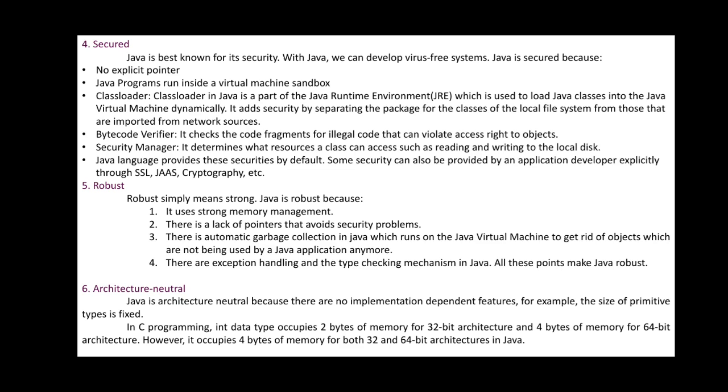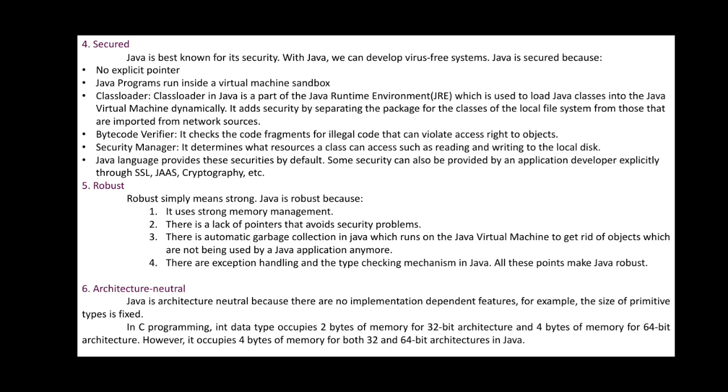Then there is automatic garbage collection in Java, which runs on the virtual machine to get rid of objects which are not being used by a Java application anymore. As I said in strong memory management, if objects are not used for a long time, they are moved to the garbage collection, where afterwards they will be deleted separately. Then there are exception handling and the type checking mechanism in Java. All these points make Java robust. Hence, by these four points, you can say that it is strong, secured and very much usable through the objects.